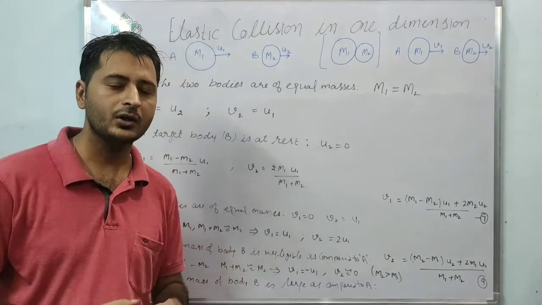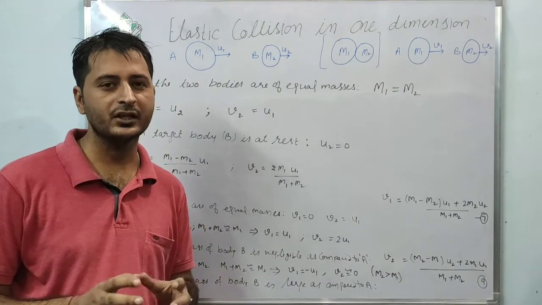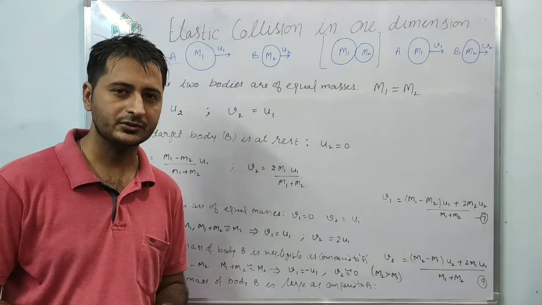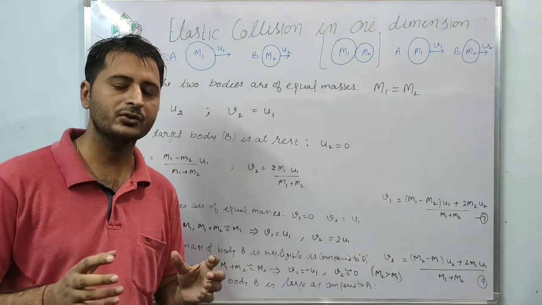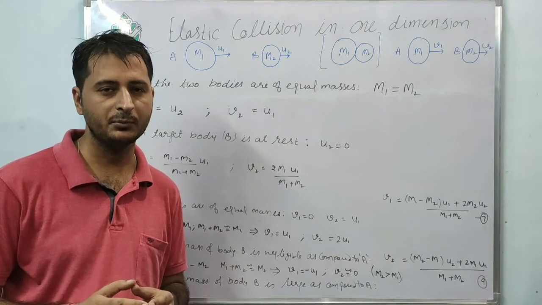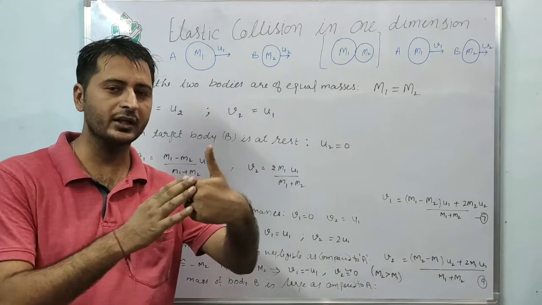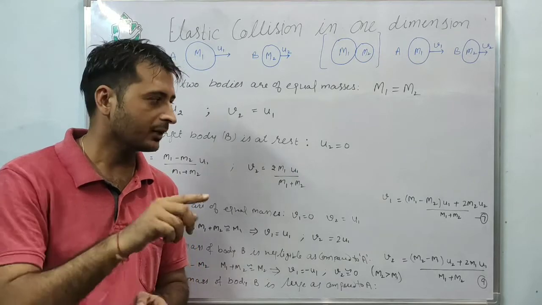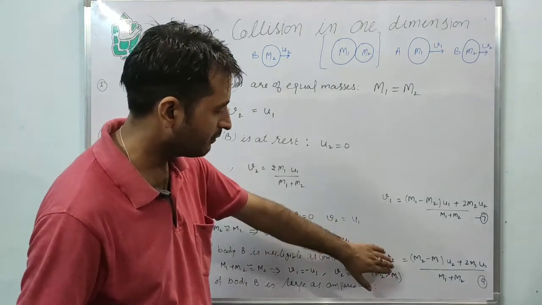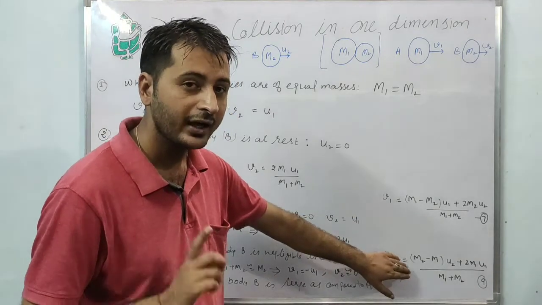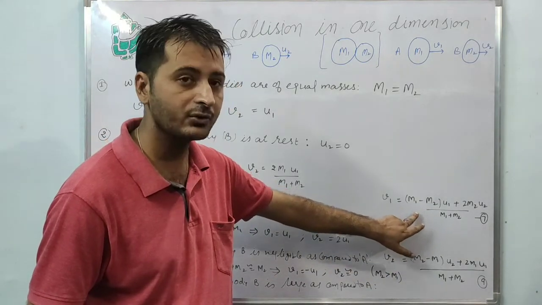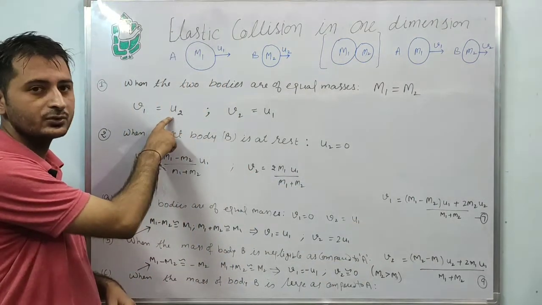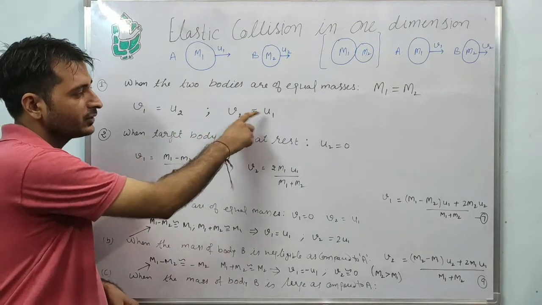Now we can discuss the independent cases that occur in an elastic collision in one dimension. First is when the masses of both bodies are equal, meaning body A and body B have the same mass, m1 equals m2. Come back to our equations for v1 and v2. When the masses are equal, m1 equals m2, the case becomes v1 equals u2, v2 equals u1.